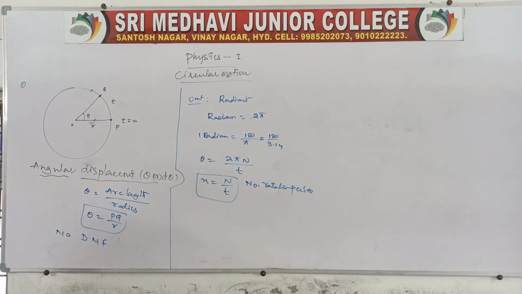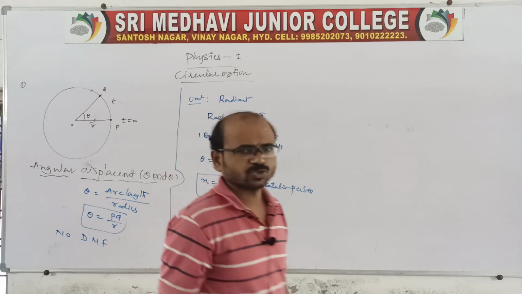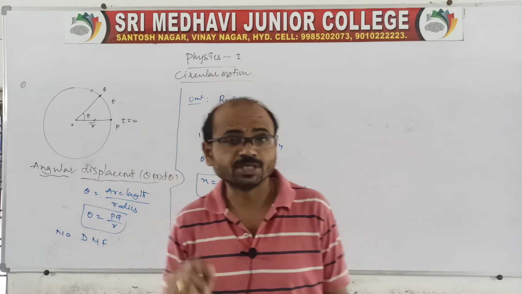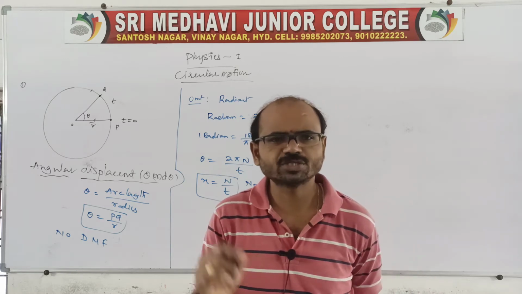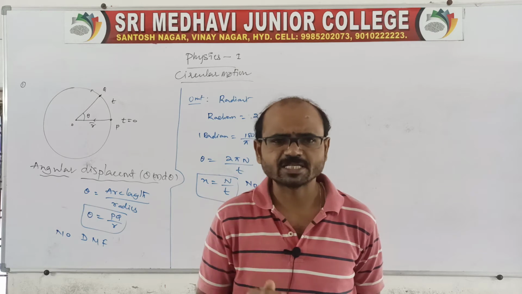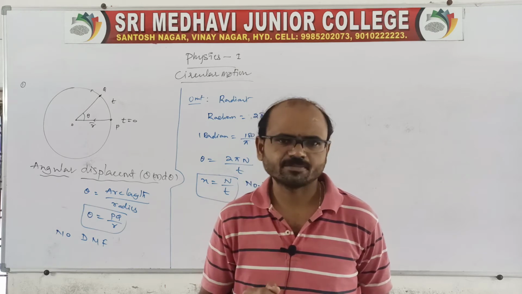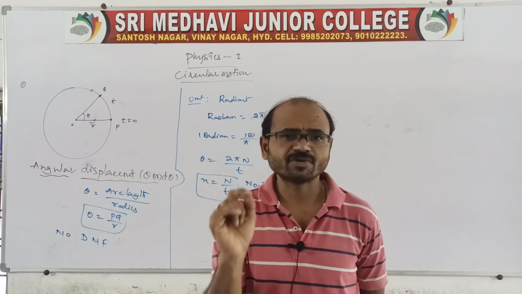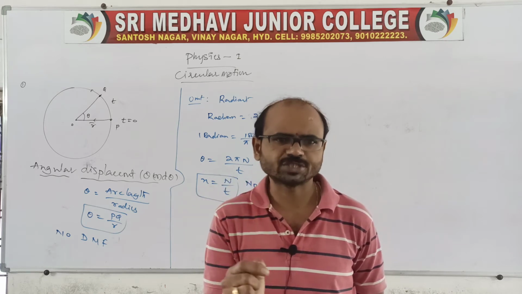I want to tell you about uniform circular motion and non-uniform circular motion. Before that, I'll tell you about uniform motion in a straight line. Uniform motion in a straight line is when the particle covers equal displacements in equal intervals of time. That we can call uniform motion.